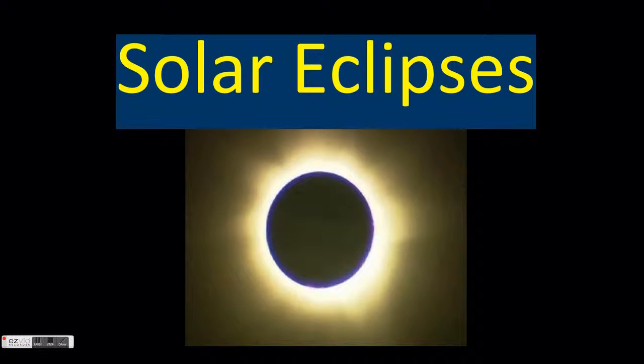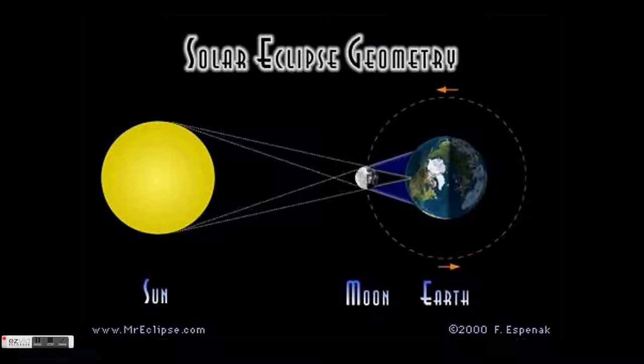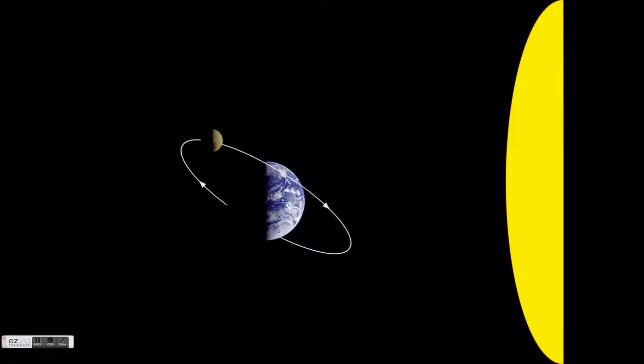In this video, you will learn about how solar eclipses happen and how to predict when they will occur next. Solar eclipses happen when the moon passes directly in between the Earth and Sun at just the right angle so that the moon blocks out our view of the Sun. While lunar eclipses can only happen during a full moon, solar eclipses can only occur during a new moon.